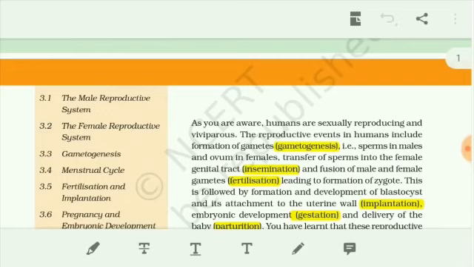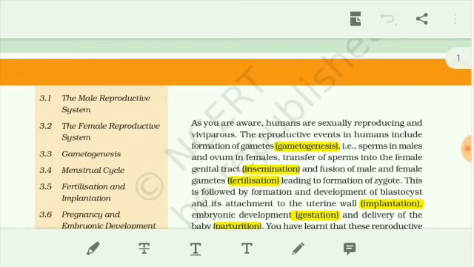The process of production of gametes is known as gametogenesis. And the gametes formed enter into the female genital area, that is insemination. The transfer of male gamete into the female genital area is known as insemination.